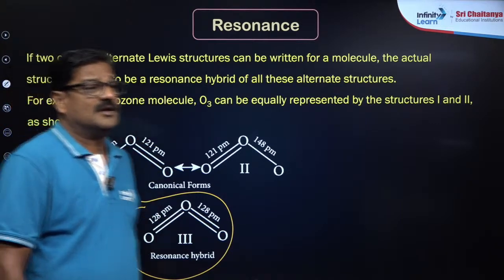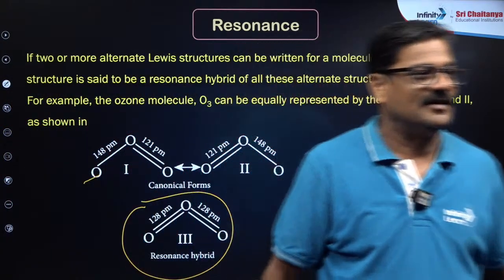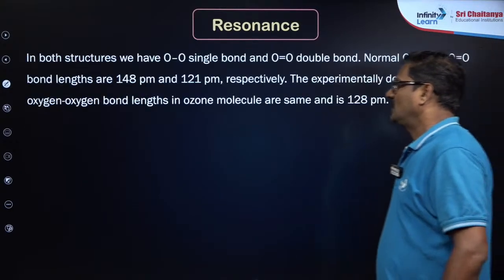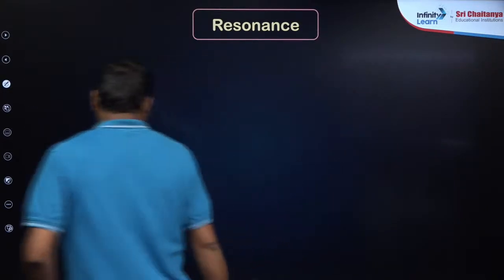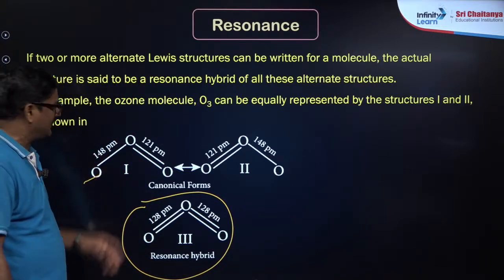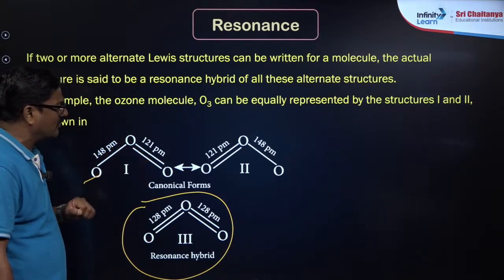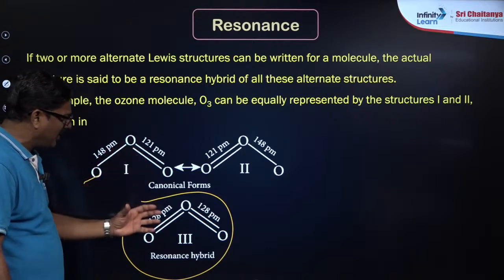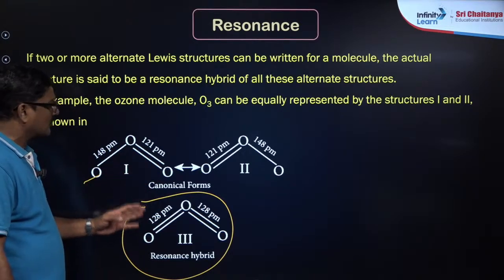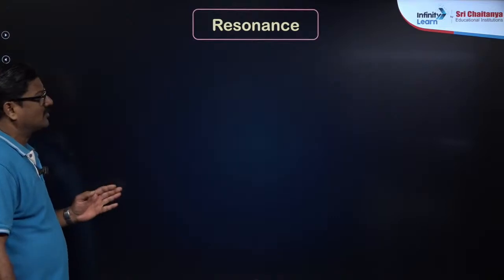So that is called resonance hybrid. Now you can say in this hypothetical structure, single bond is 148 picometers and double bond is 121 picometers, but the hybrid contains both the properties, which is 128 picometers. That I want to explain.